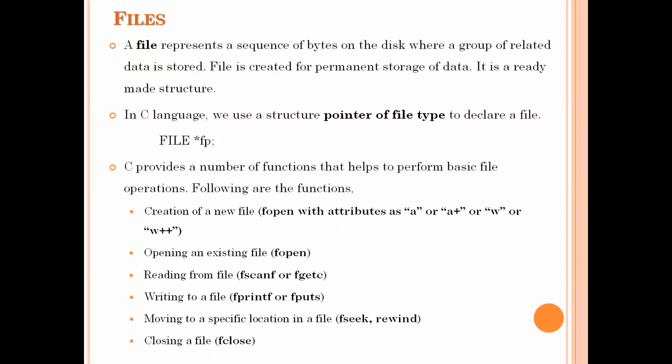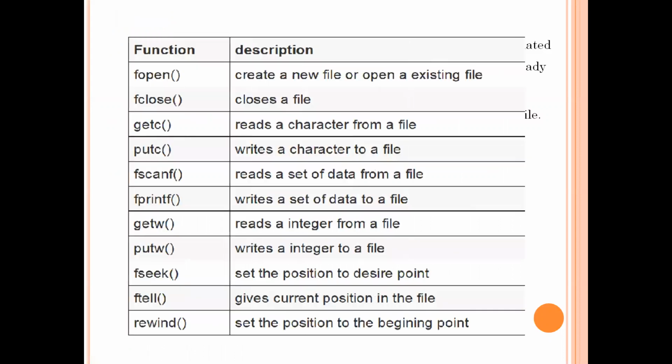These are the majorly performed operations on files in C language. Let us see the functions that are used to perform all those operations.